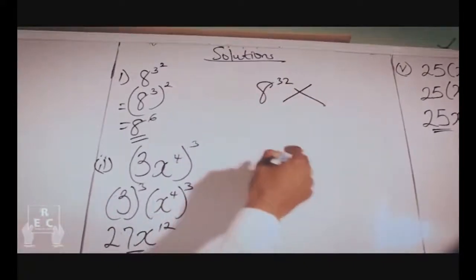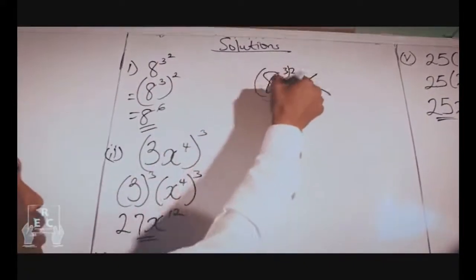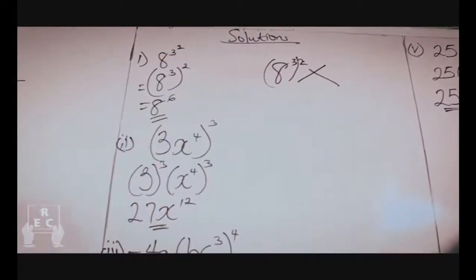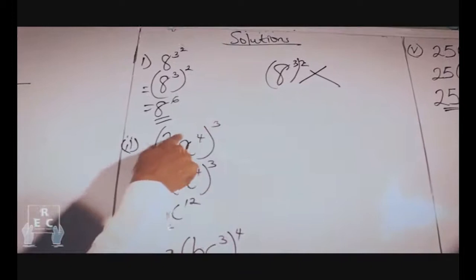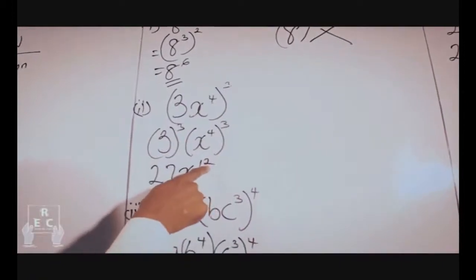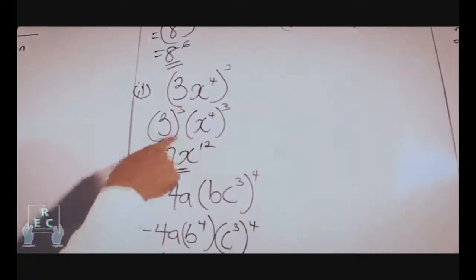No, it is not done. It is 8 raised to the power of 3 multiplied by 2. Never say it's 32, but this. Then each of these is the share of this. So 3 cubed, x to the power of 4, cubed. 3 times 4 gives you 12. And 3 raised to the power of 3 gives you 27.